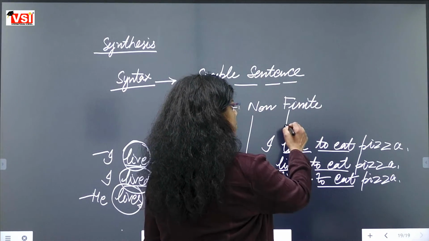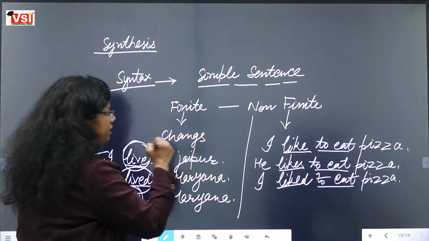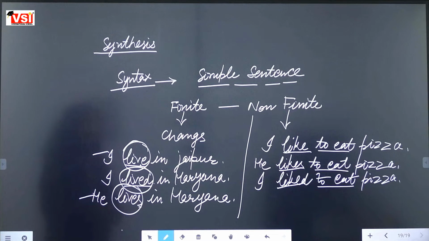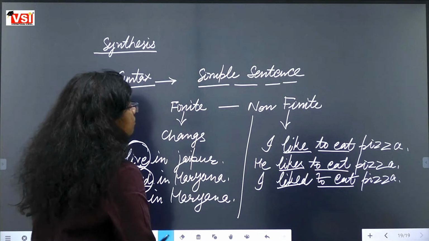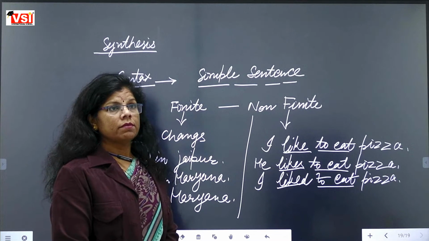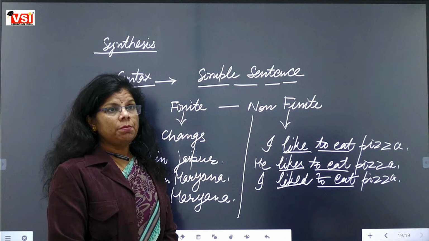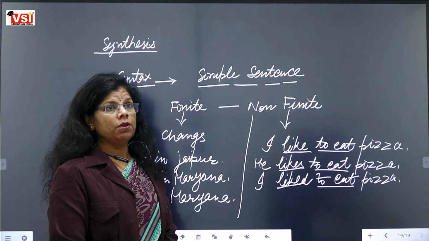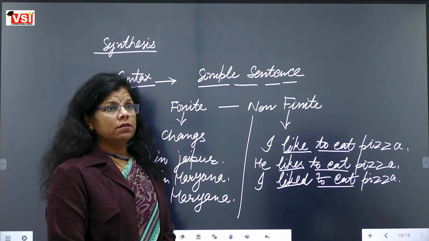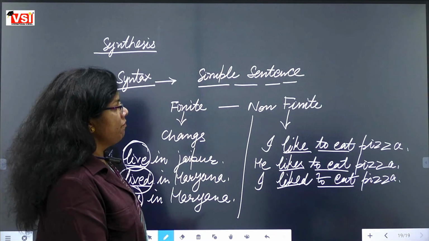This is non-finite verb. This is finite verb. So the difference between finite and non-finite verb is clear to you or not? Please reply. I am waiting for your reply. Yes, ma'am. The difference between finite and non-finite is clear.